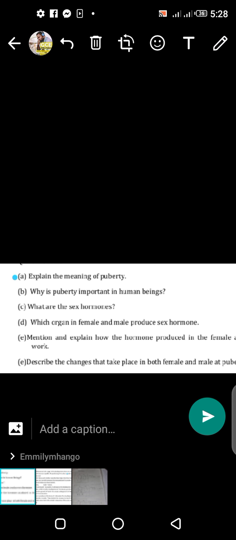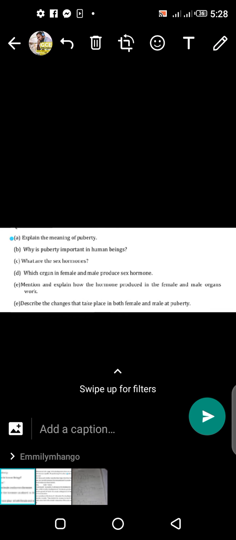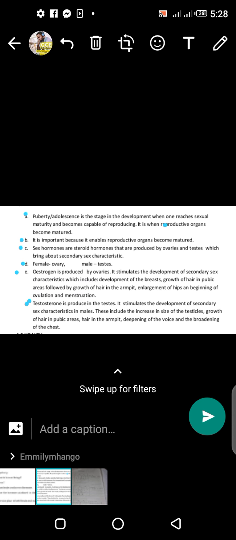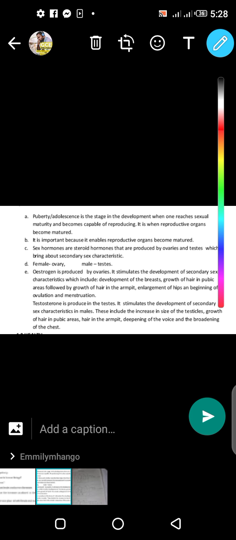So this is question A. Let's look at the answer for question A. The first answer is puberty. I've put a dot on the first answer, and as you can see, that is puberty.